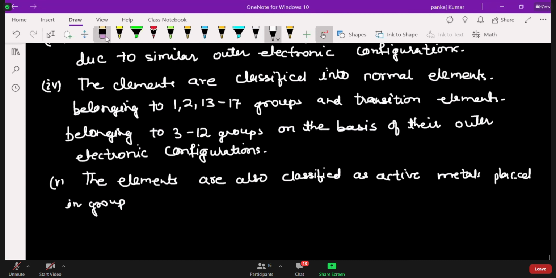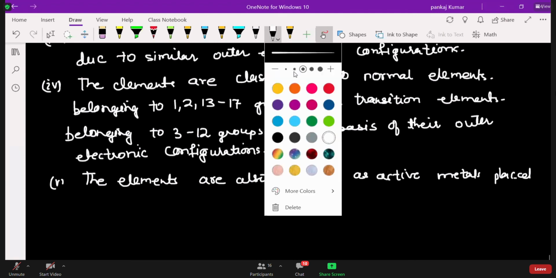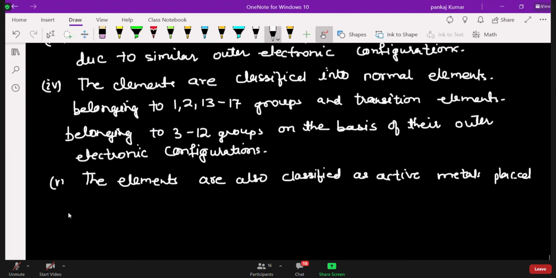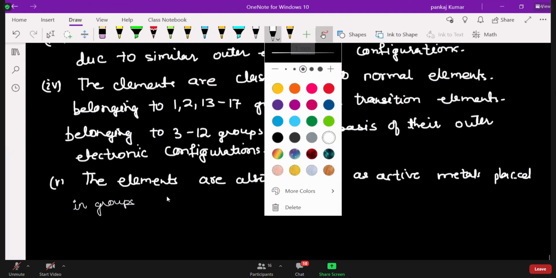Actually, the writing is very thick, sir. Very thick. That's why it is good compared with that. No, sir, I don't like this, sir. This is not nice. You use the thicker one, sir. Thicker one only is very good, sir.